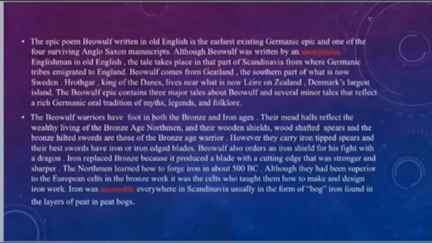So, from the first paragraph, it's very clear that this passage is about Beowulf, an epic poem. Then it has been explained which particular part of the world this epic poem is from. Then, what is this Beowulf epic about? It is about three major tales about Beowulf, and several minor tales based on the traditions of the myths, legends, and folklore of the Germanic people.